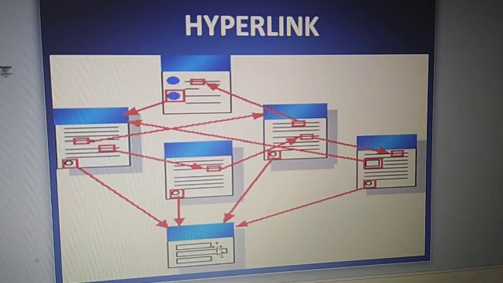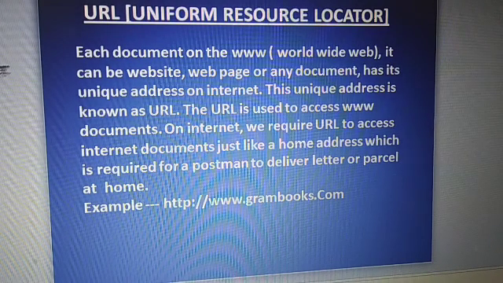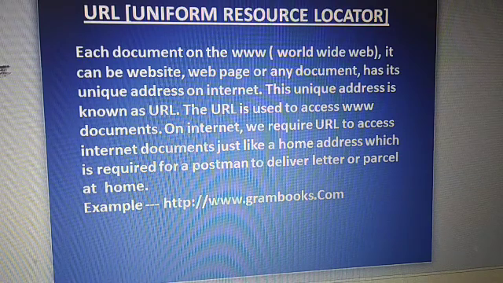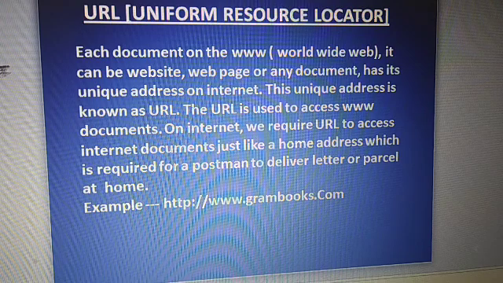Now next is URL, Uniform Resource Locator. Each document on the World Wide Web, that document can be a website, web page, or any document, has its unique address on the internet. Every website, every web page has its unique address.